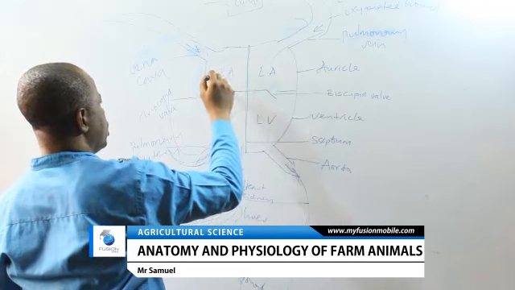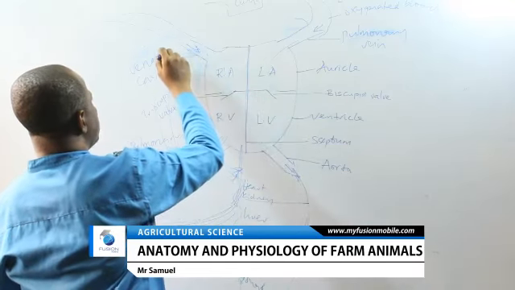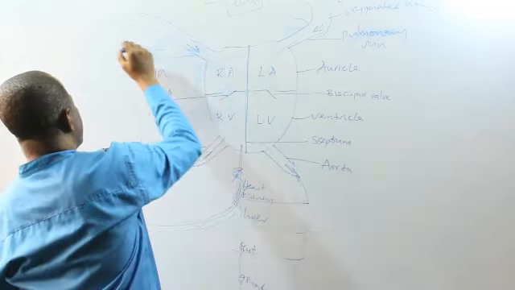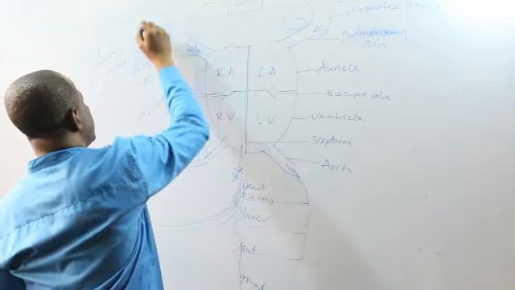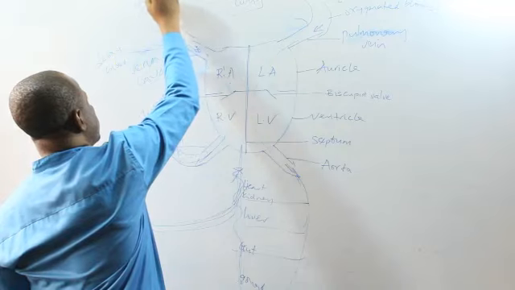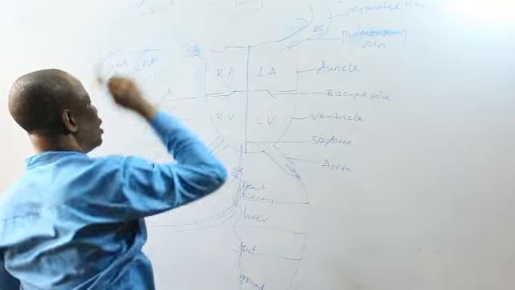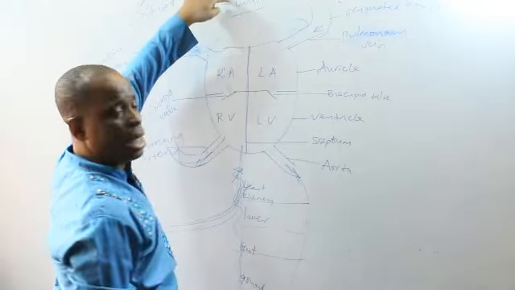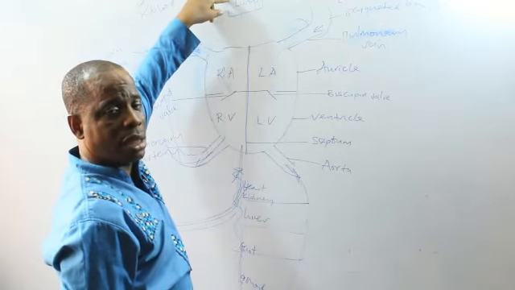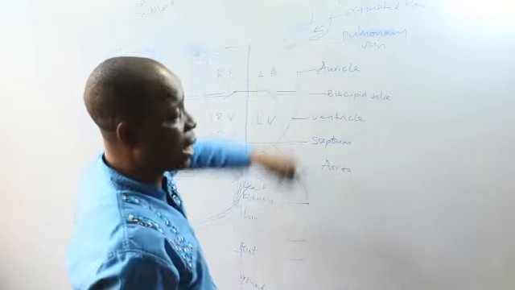This is deoxygenated blood. This is also deoxygenated blood. And the blood is now returned to the lungs. In the lung, the CO2 is expelled out and oxygen is collected. And the journey goes back like that.